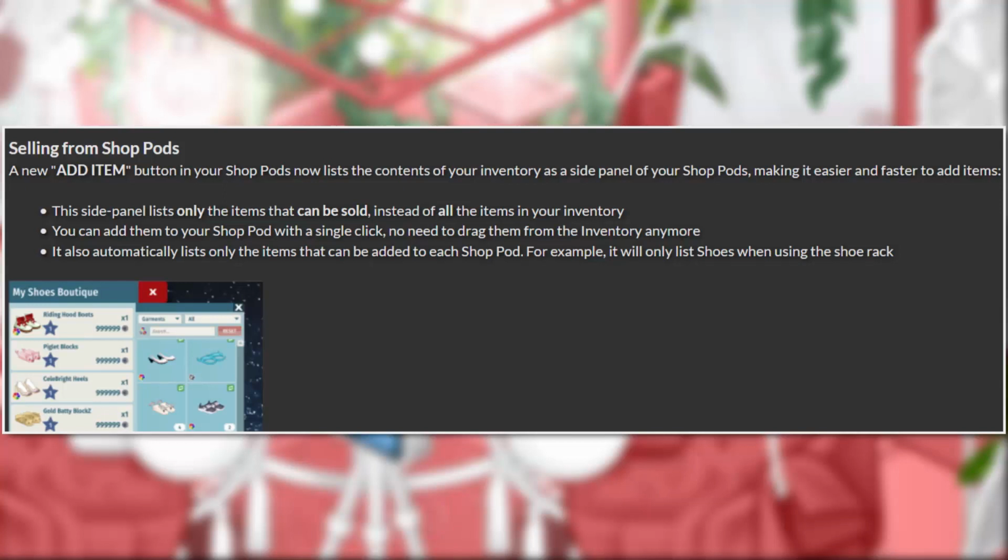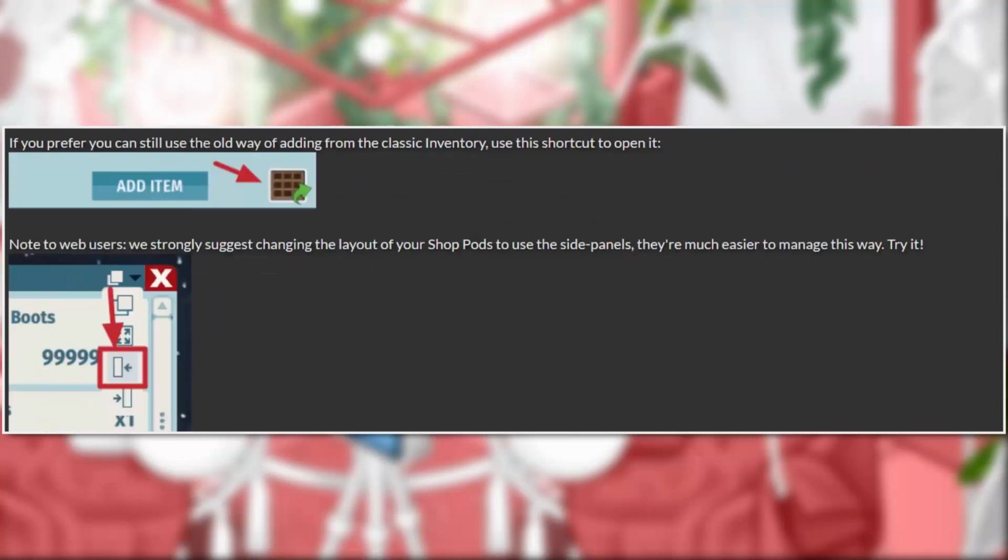Ooh, that is so cool. This is definitely going to make everything easier for people that have shops, especially those huge shops that have so many clothes and stuff, because I feel like it used to take forever to update your shop, but now it's definitely not going to be taking as long anymore with this update. I also really like the last one where it'll only list the items that can be added to the shop pod. If you prefer, you can still use the old way of adding them from the classic inventory.